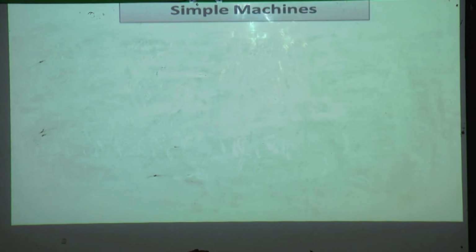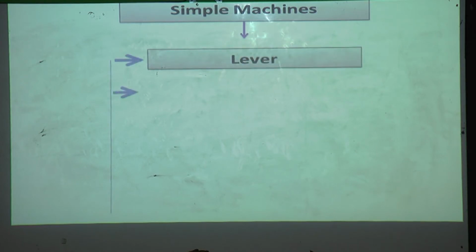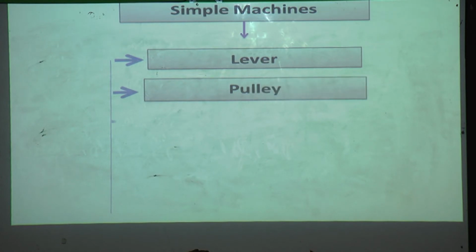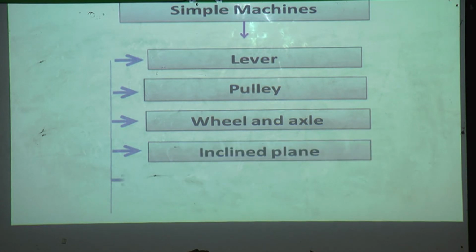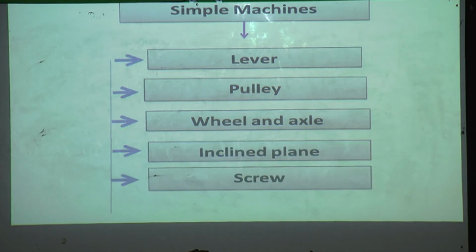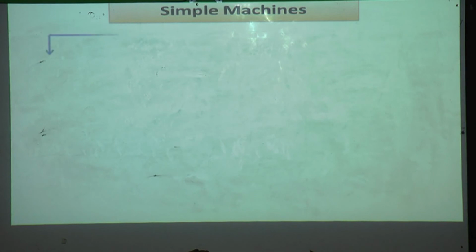Next we have seen about simple machines. Those are lever, pulley, wheel and axle, inclined plane, screw and wedge. These are the simple machines.